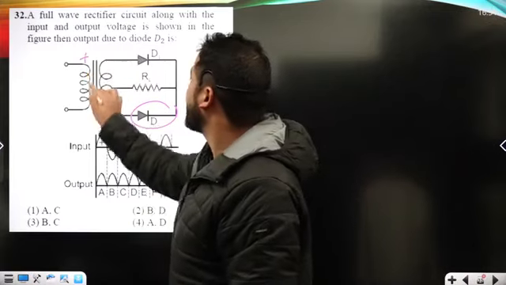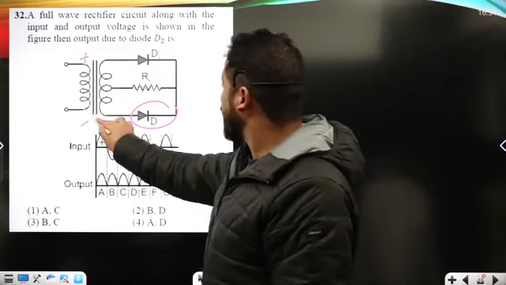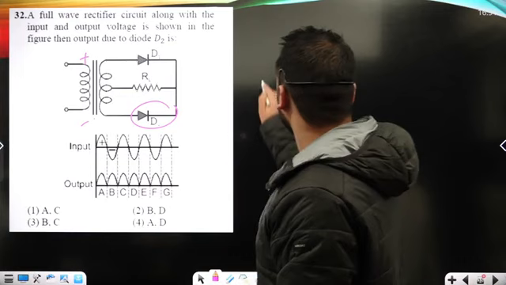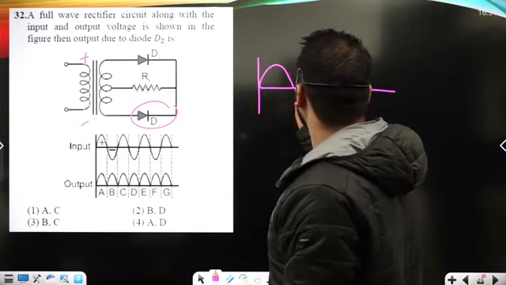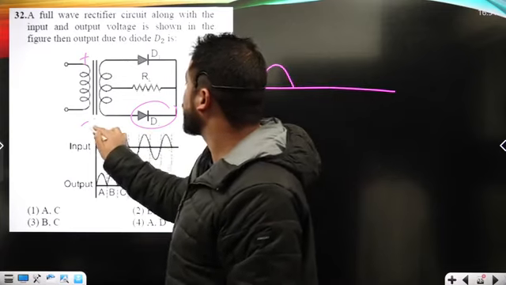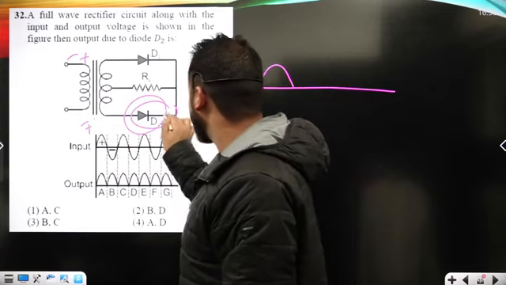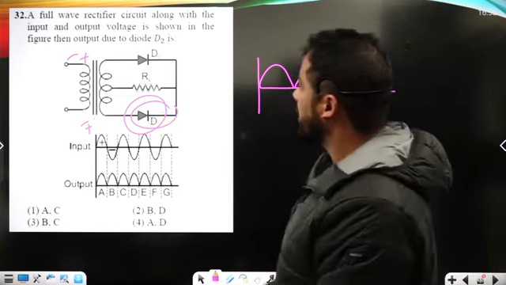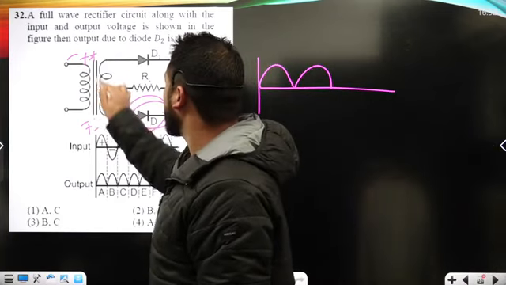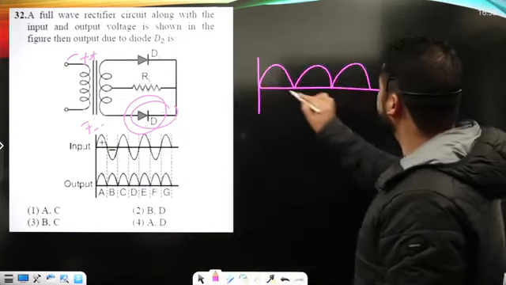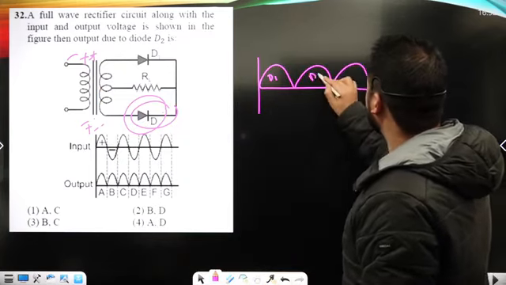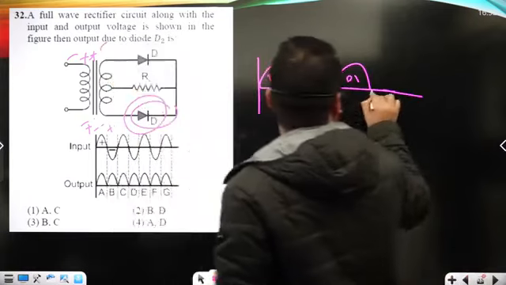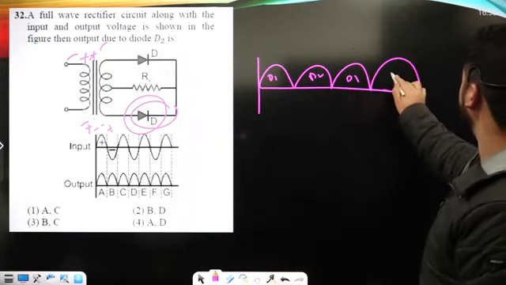See, if in the first half cycle this is positive, then in the negative half cycle diode D1 is in reverse bias and will not conduct, so the first diode conducts. It should look like this. Now when the polarity changes, this becomes positive and this negative, then diode second conducts. It should go like this, and diode first does not conduct. Now again the polarity changes, this becomes positive, this becomes negative, then diode D1 conducts. This is rectification from D1, this is rectification from D2, and this from D1. Again when this becomes positive and this negative, we get it just like this, from D2.